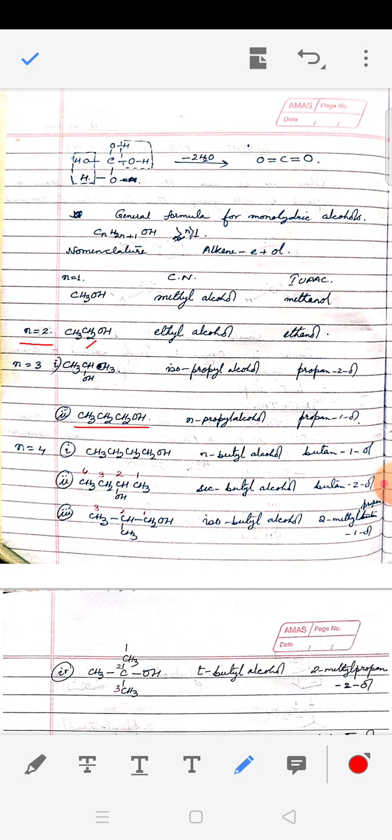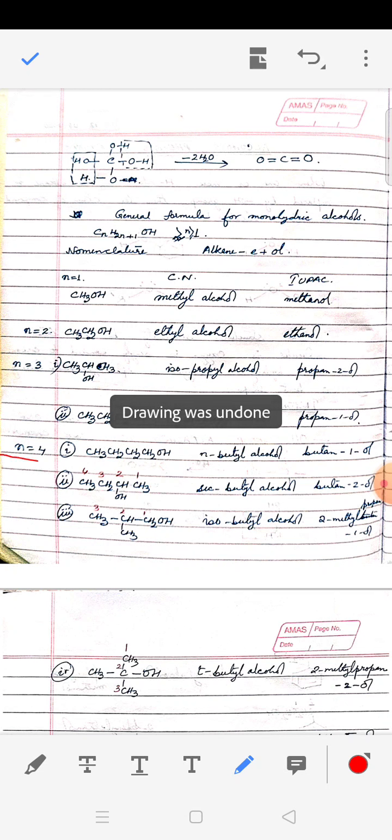So when OH is attached to carbon 1, we call it propan-1-ol, and when OH is attached to carbon 2, we call it propan-2-ol. That's the IUPAC name, and common name is n-propyl alcohol and isopropyl alcohol respectively. So as you keep on increasing the number of carbon, the possibility of getting more and more isomers increases.